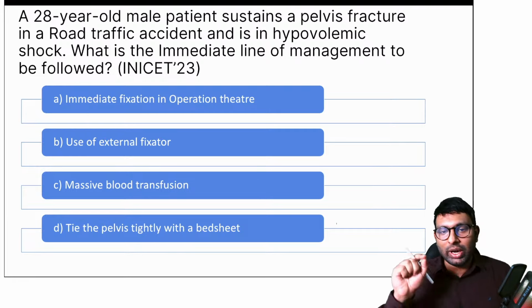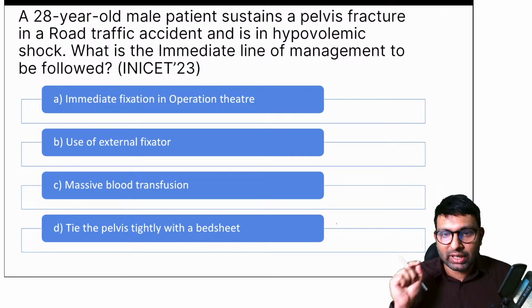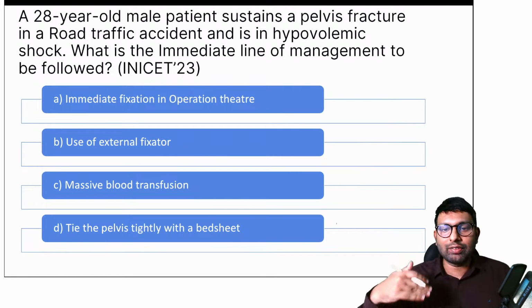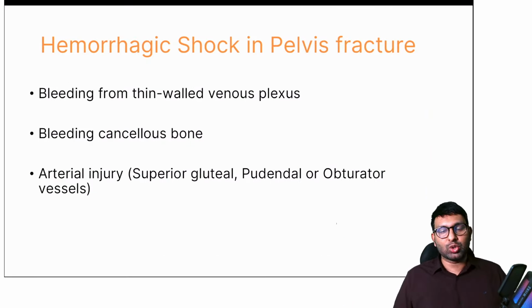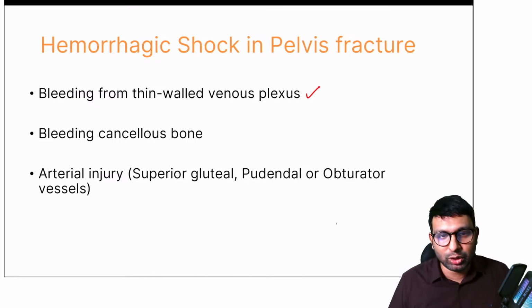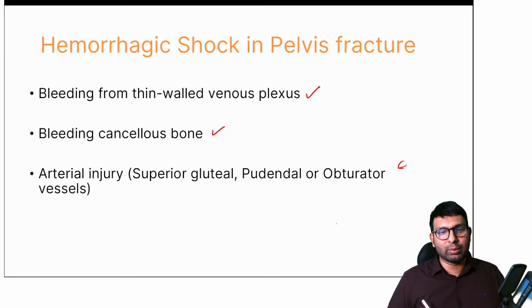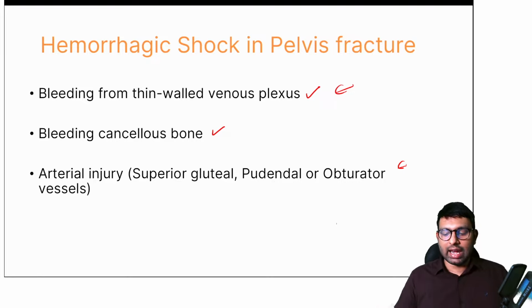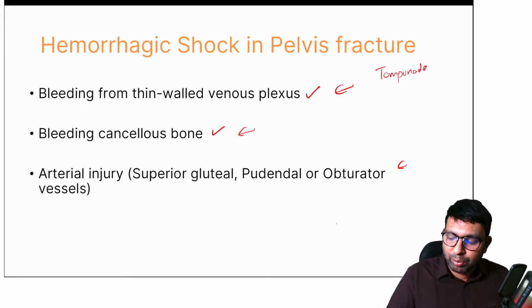Okay, so even though the ATLS protocol will be followed here, because it's a pelvis fracture, because there is severe venous plexus bleeding, one thing we have to do before the ATLS protocol is to tie the pelvis tightly with a bedsheet or do some kind of tamponade effect to stop this bleeding. So understand this, that in pelvis fractures, mainly bleeding is occurring because of thin-walled venous plexus that are rupturing and leading to a lot of loss, and also because of bleeding cancellous vessels. Rarely is it because of arterial bleeding. It's mainly because of venous bleeding and cancellous bone bleeding. So to stop this, you have to create some kind of tamponade effect.